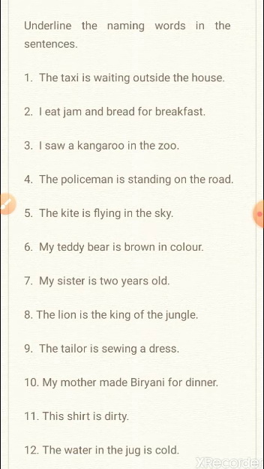But here the naming words are sister and years only. 2 is used as a noun also and as an adjective also. Here in this sentence, 2 is an adjective. So we cannot underline 2 here. So underline only sister and years.